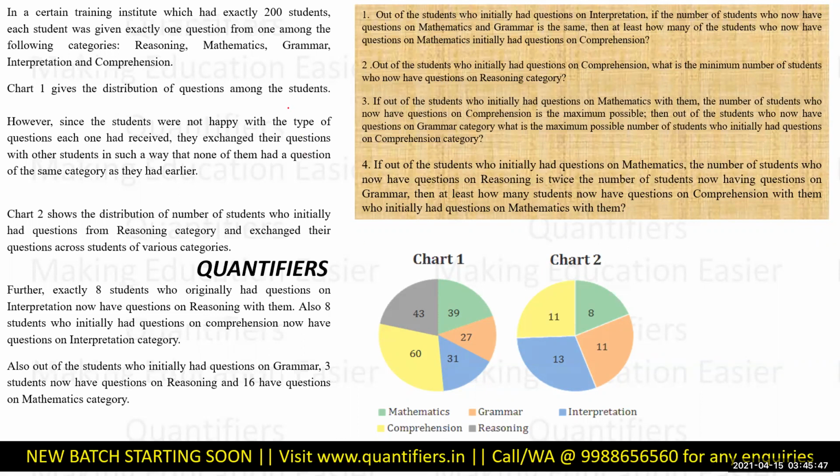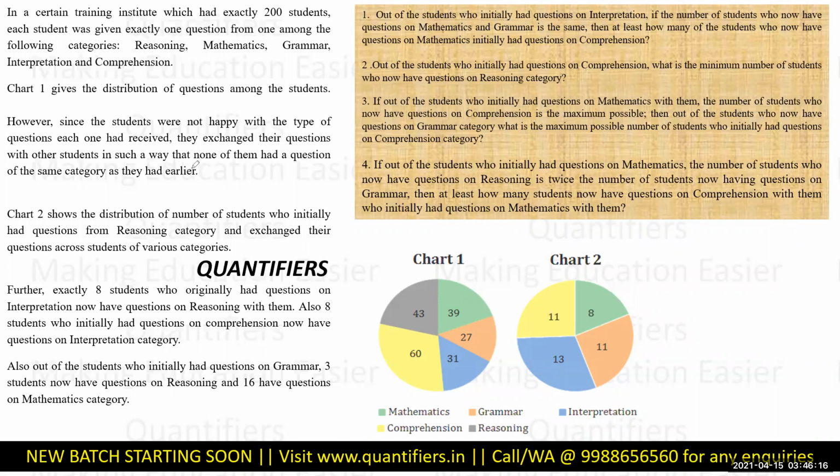Now, let's focus on the set. Let's see what it demands from an aspirant and how we should go about it. It says, in a certain training institute which had exactly 200 students, each student was given exactly one question from among the following categories: reasoning, mathematics, grammar, interpretation, and comprehension. So these are the five categories from which the 200 questions were allocated to 200 of the students.